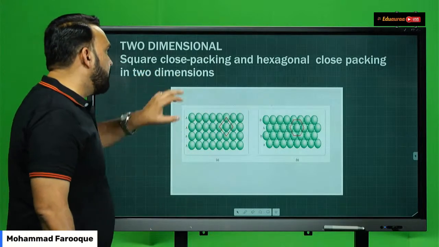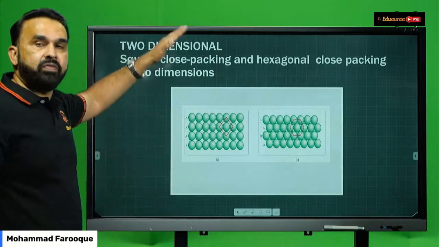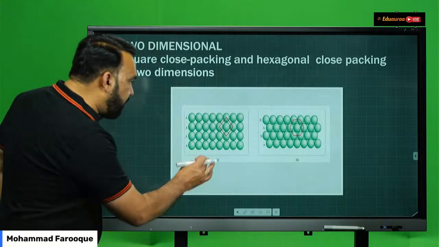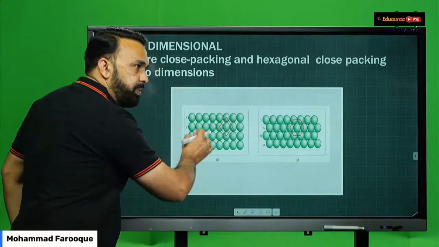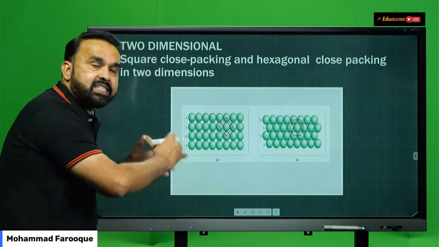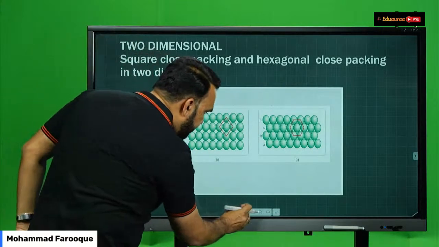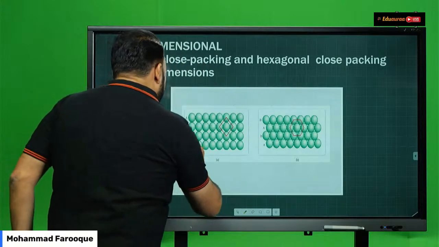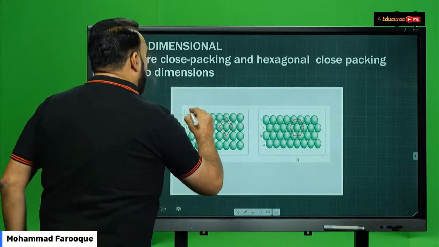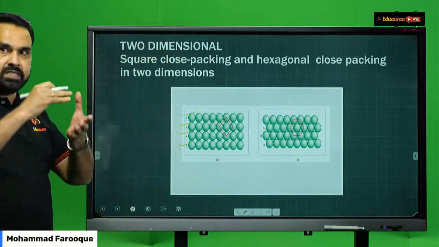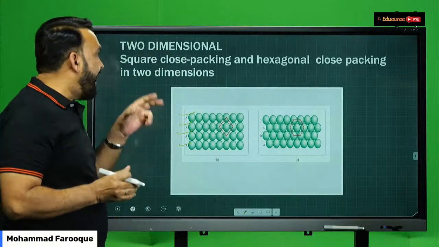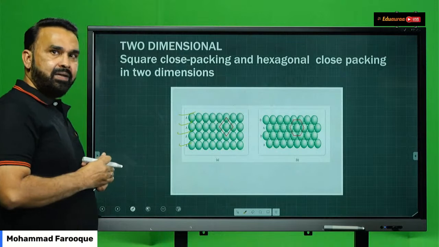In case of square close packing, you have a one-dimensional linear arrangement of spheres. Then you have the next set of spheres on top of each other. So here, if you see very clearly, you have 1, 2, 3, 4, all on top of the other. Why is it called square close packing?